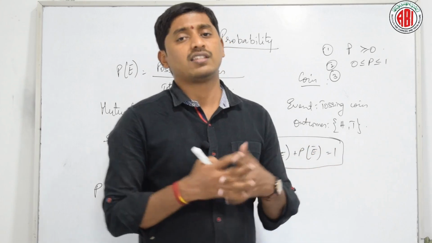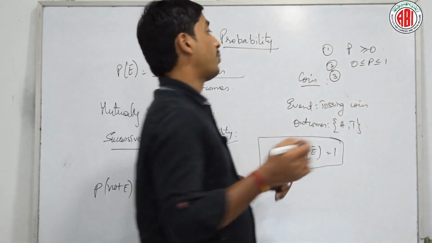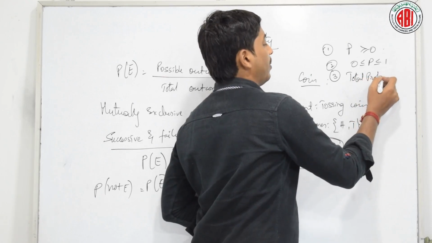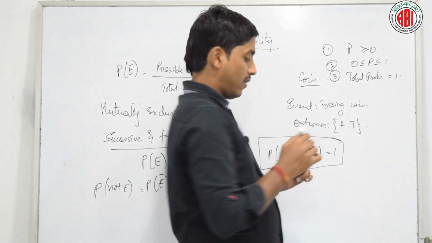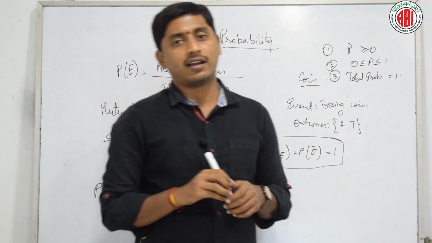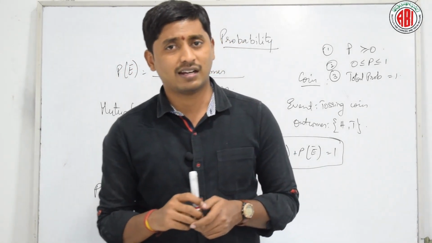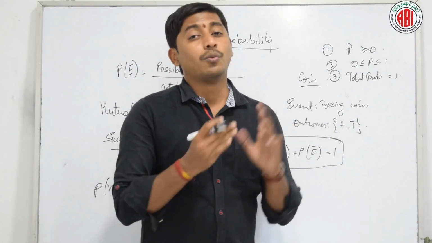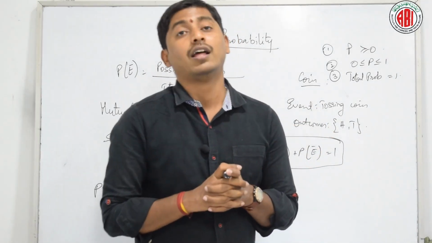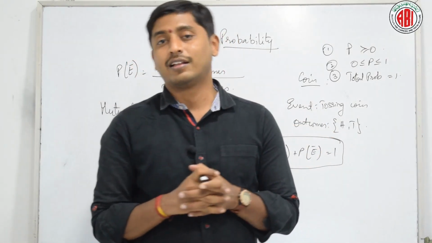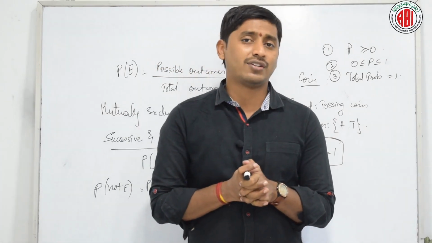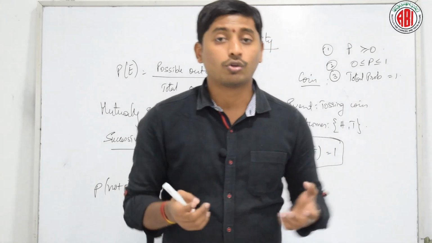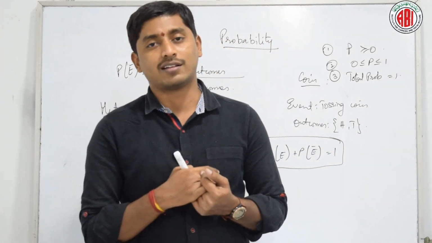Whatever the event is, the total probability is always equal to 1. Is it right? Did you understand? Fine. From these basic things, let us solve more and more problems to understand probability. Especially we are going to discuss tossing a coin, throwing a dice and a deck of cards.